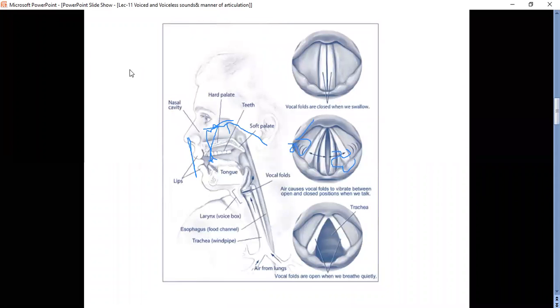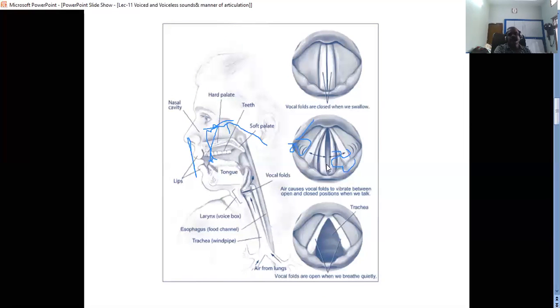What we have seen: voiced and voiceless sounds. In voiceless sounds, the vocal cords are wide apart, in an open position, a breathing position, and the air escapes through the vocal cords without any vibration. In voiced sounds, the vocal cords are in a closer position, and they are vibrating.